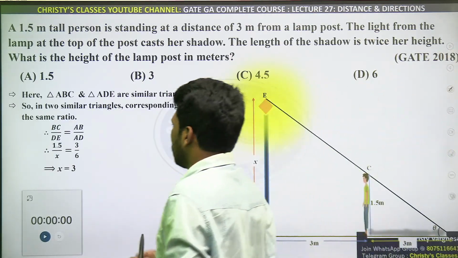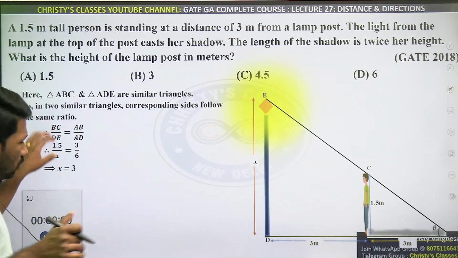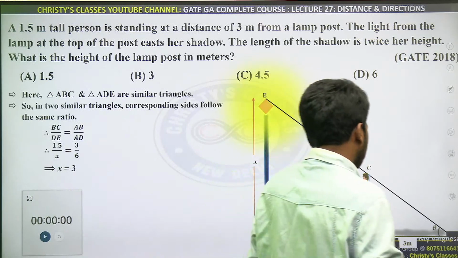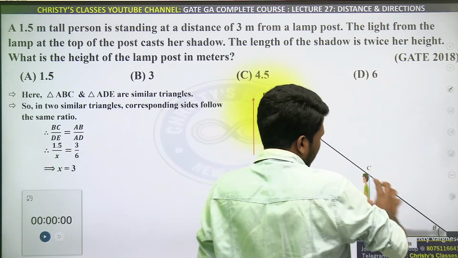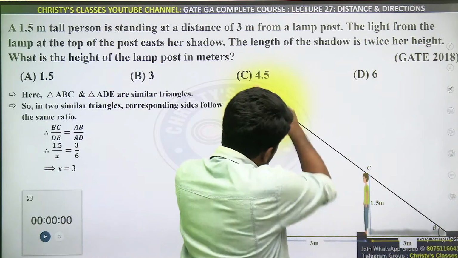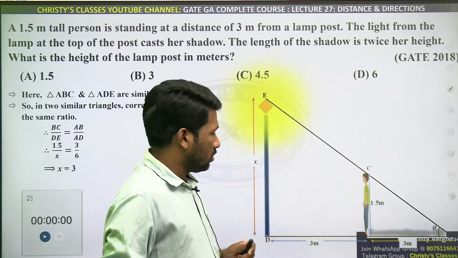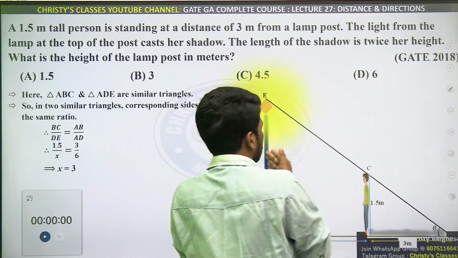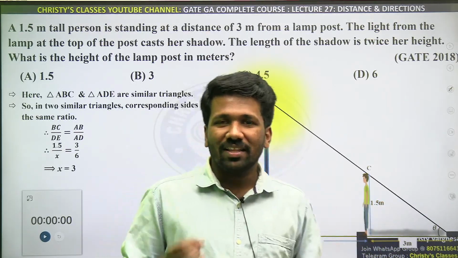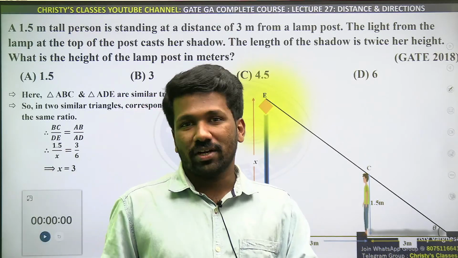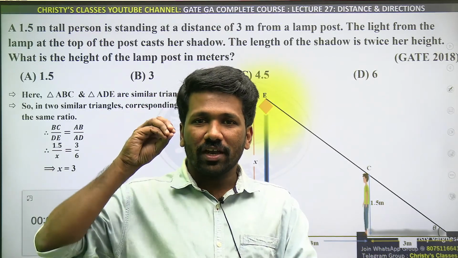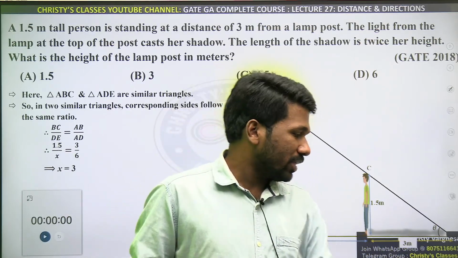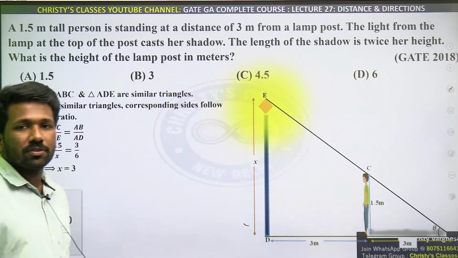This is what I told about the similarity idea. Again, you don't have to write these steps if you are understanding it properly, because you can think that this triangle is an enlarged version of this triangle. See, this is 3, and 3 doubled is 6. So this is 1.5, and 1.5 doubled will be 3. That is how to intuitively conclude it. That is the advantage of getting into the idea instead of using formulas. That is what I am trying to train you for throughout this course.